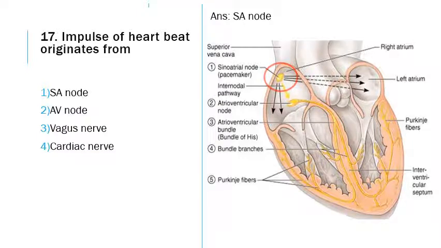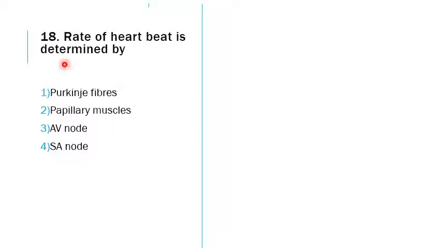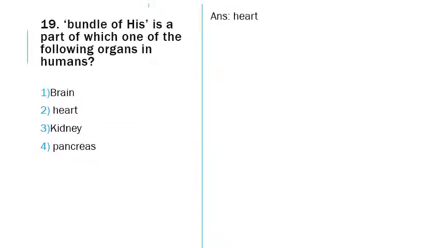This is the area where the sinoatrial node is located, that is in the right atrium. 18th question, rate of heartbeat is determined by. The options are Purkinje fibers, papillary muscles, atrioventricular node, and sinoatrial node. The answer is the sinoatrial node. That is the same area which is determining the heart rate, that is, the number of beats per minute. So that is also decided. The impulse is being started from there. Everything is just the same place.